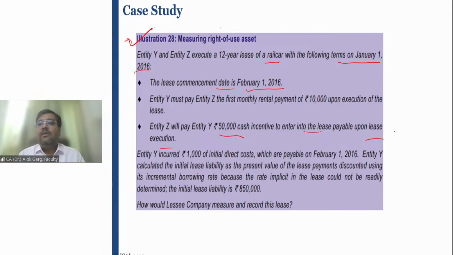Right. So why will the lessor pay to the lessee? I'll give you a real life example here. Have you seen a new mall? Generally what happens when a real estate company is constructing a new mall?